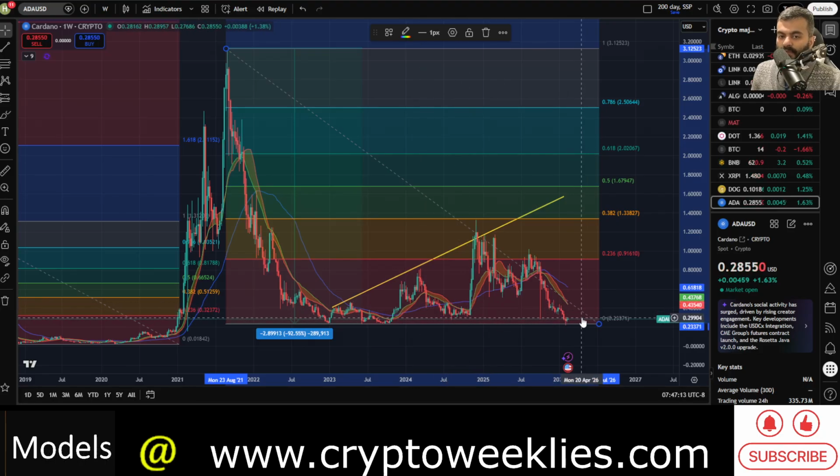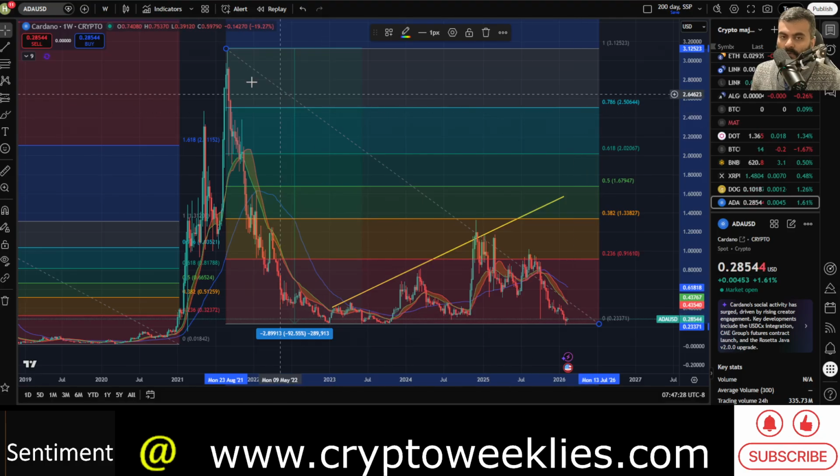The 20-week simple moving average for ADA is at around 43 cents. So there could be a rally. If there is a rally, that level could be a level to watch for. Again, this is the 20-week simple moving average at this point in time, but it's a declining function. So a couple of weeks from now, it could be well below the 40 cents level.